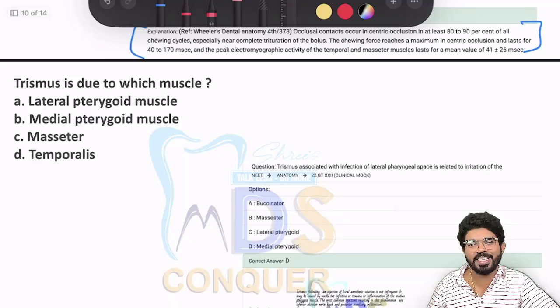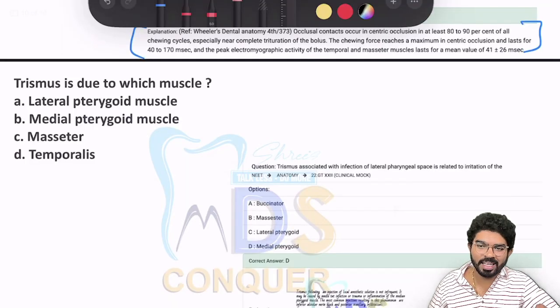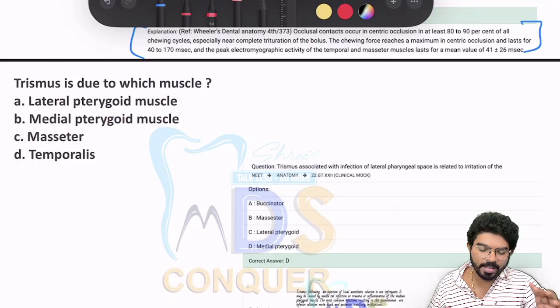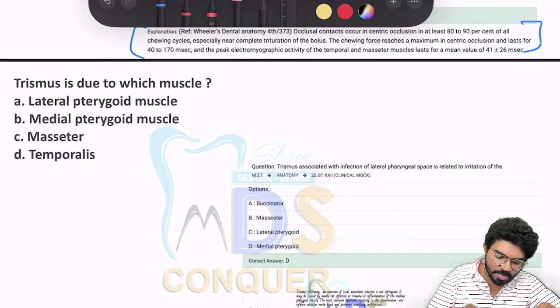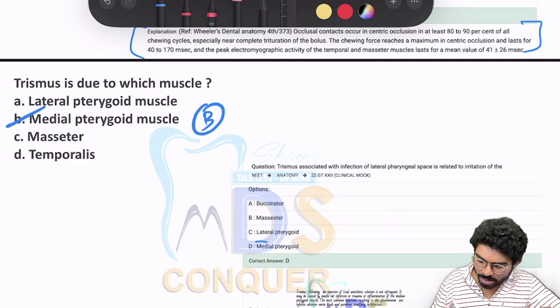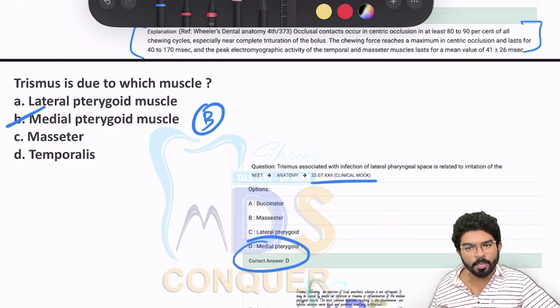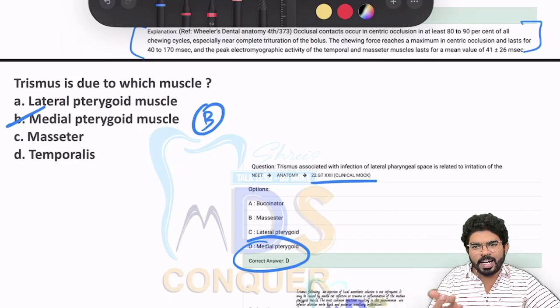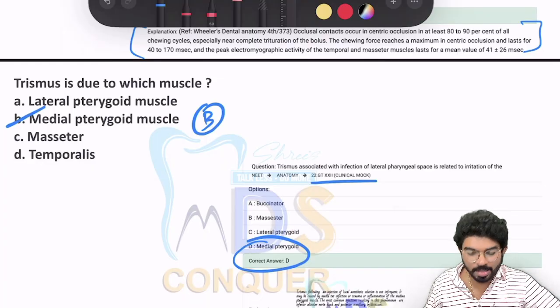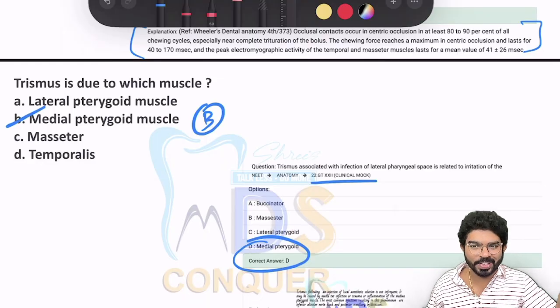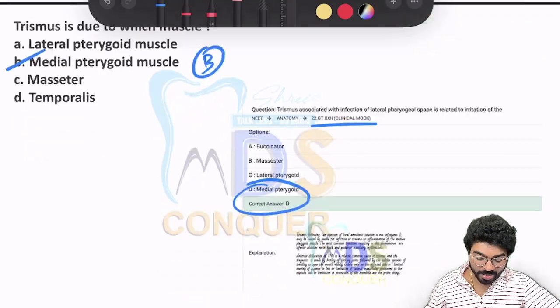Yeah, trismus. Okay, a number of times. I think throughout the year it was discussed more than 50 times on WhatsApp itself, and of course given so many times in the exam. Straight away the answer is medial pterygoid without any doubt. Again, this question was given in the mocks. Okay, GT22 it was given. So the answer is medial pterygoid. Five days before the exam also, I think I discussed this in the voice note format, and I hope you guys have not marked wrong. Okay, right? So chalo, I'm jumping into the next question.